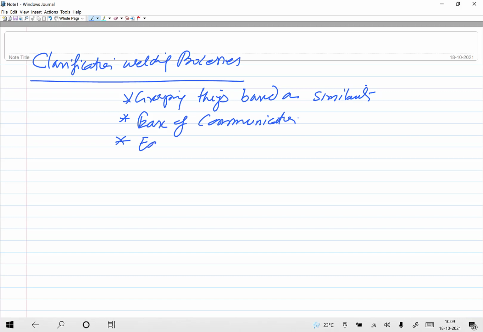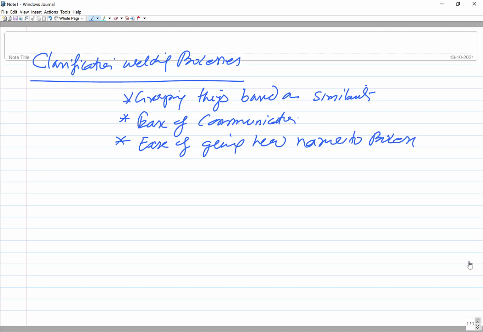So you can say simply ease of naming: grouping the things based on similarity, ease of communication, and then ease of giving names to the new processes which are being developed through hybridization or through use of the fundamental approaches.